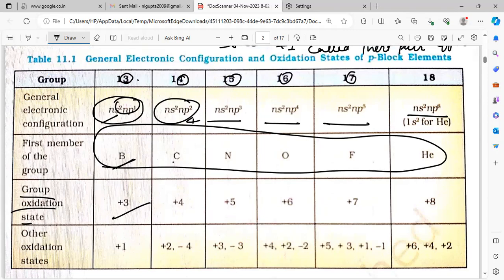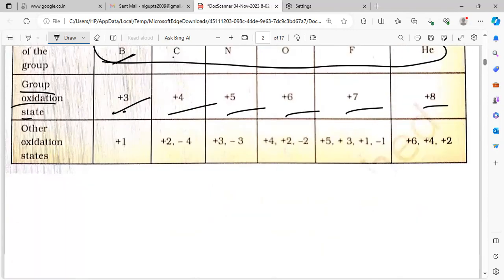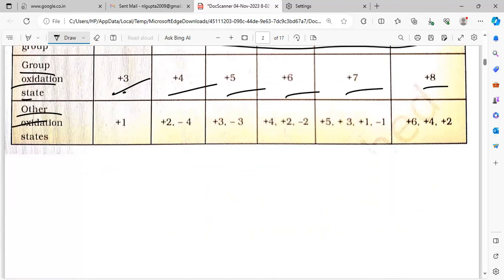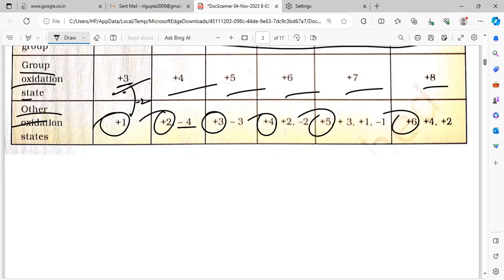So valence, group oxidation number 3, 4, 5, 6, 7, 8. Now, next one you see. Other oxidation state differs by 2. In heavier elements, the oxidation state will be less by 2 units. So here +3 is there, so that is 2 units less, so it will be +1. +4 is there, so +2. 5 is there, so +3. 6 is there, +4. 7 is there, +5. 8 is there, +6. Other than this also there. These are also there, that is not by 2 units.